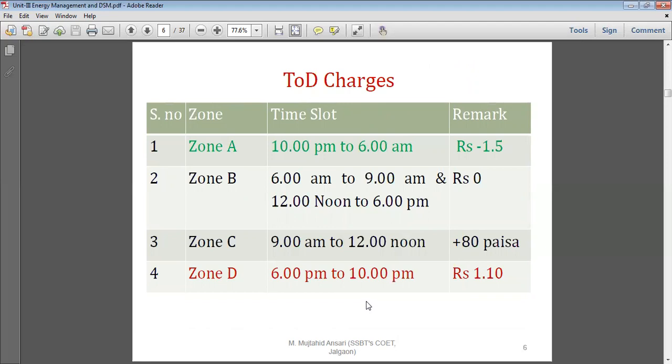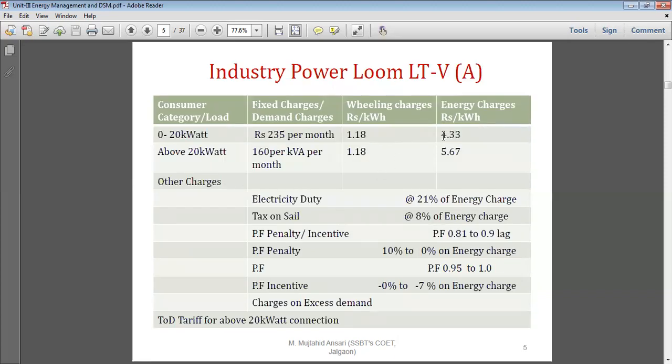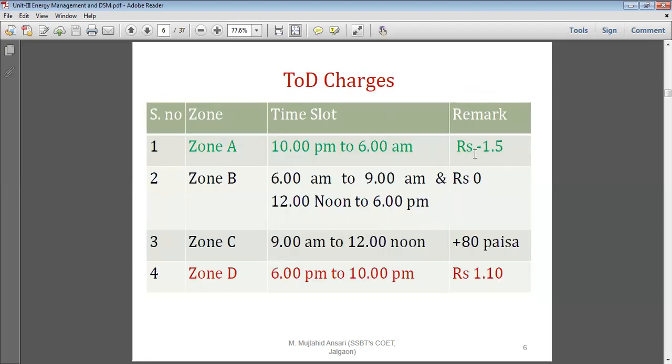One more thing, if the load is more than 20 kilowatt, then TOD charges are also included. What are the TOD charges? The TOD charges are nothing but the time of day tariff. The total 24 hours is divided into four zones. Zone A is 10 p.m. to 6 a.m., that is, night 10 p.m. to morning 6 a.m. Say, for example, in the previous case our charge is 5 rupees 67 paisa. It gets reduced by 1 rupee 50 paisa.